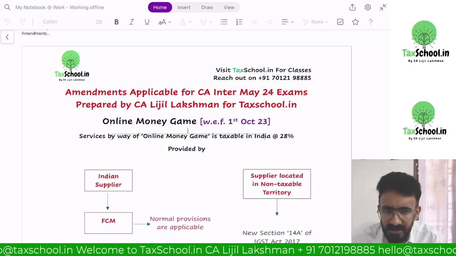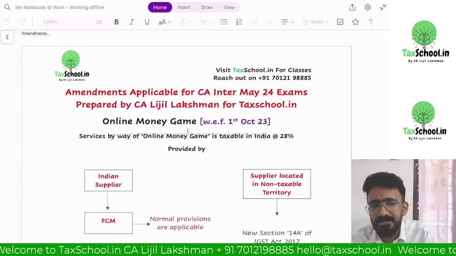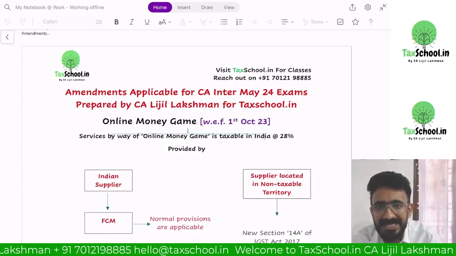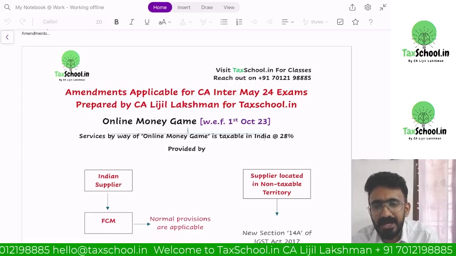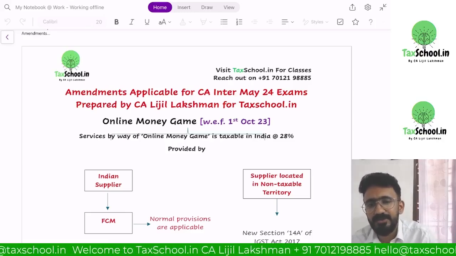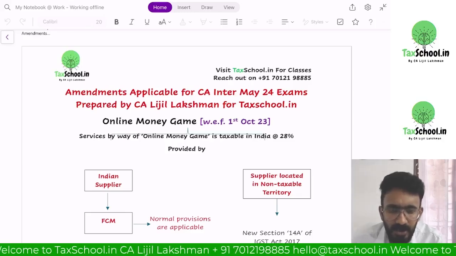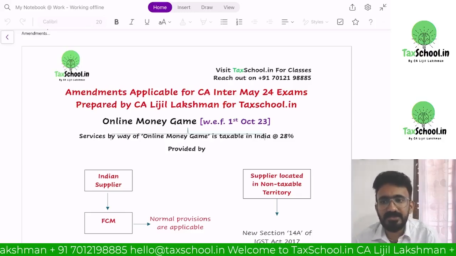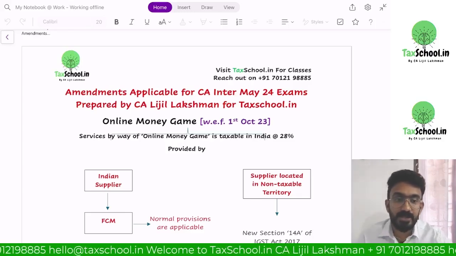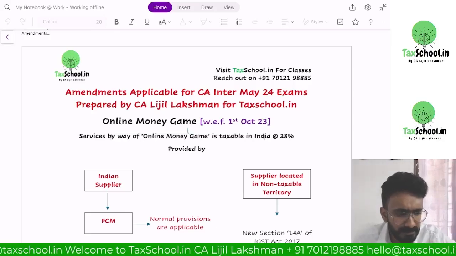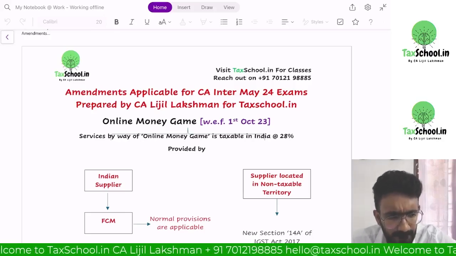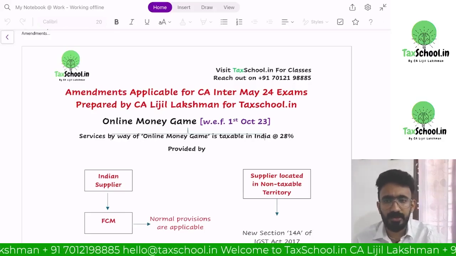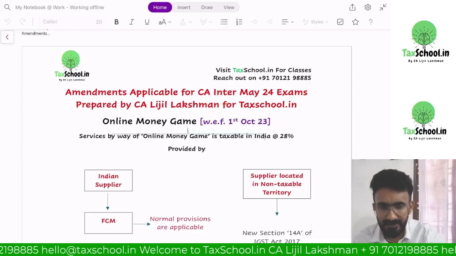We will look at both perspectives: on the practical perspective, what is the impact of this amendment, and what is the impact with respect to your examination. This amendment impacts multiple chapters with the change that they have brought in for online money game. For inter-level, these fundamentals can be put as a question, so you have to be very careful what kind of questions they are going to ask. What is the ultimate objective? We'll try to understand the case here. Since you said Dream 11, we'll take Dream 11 itself as the example.